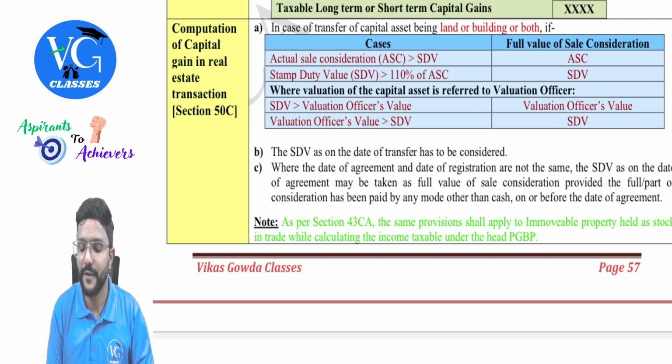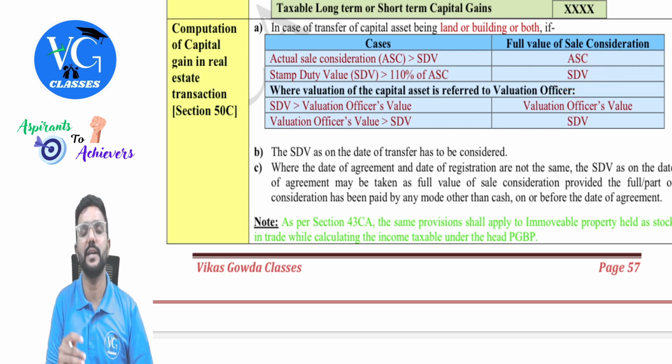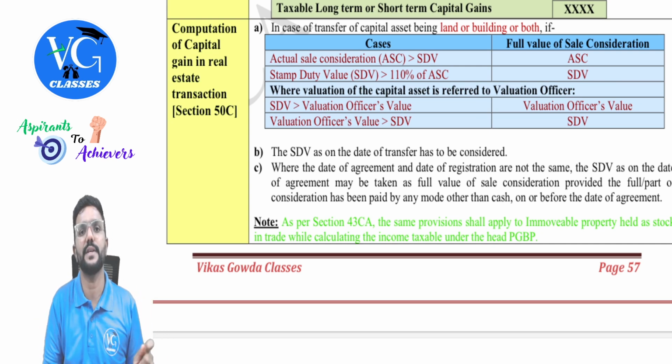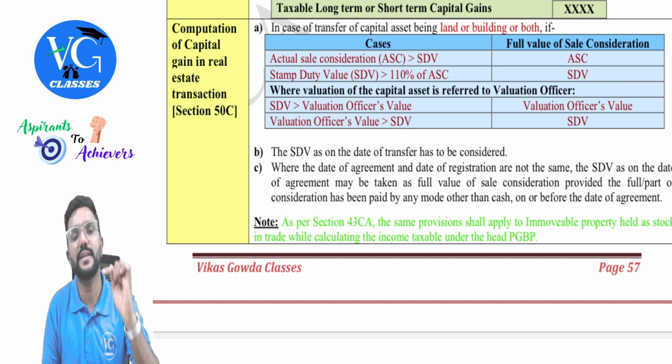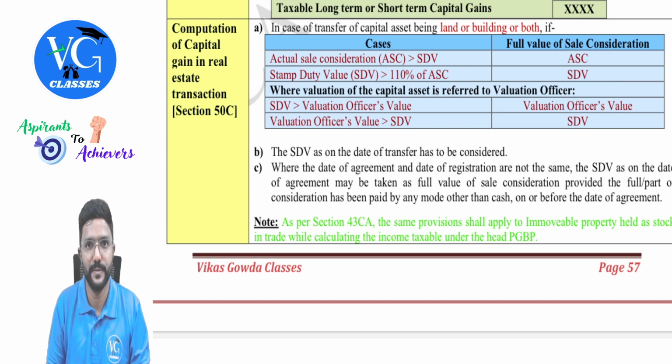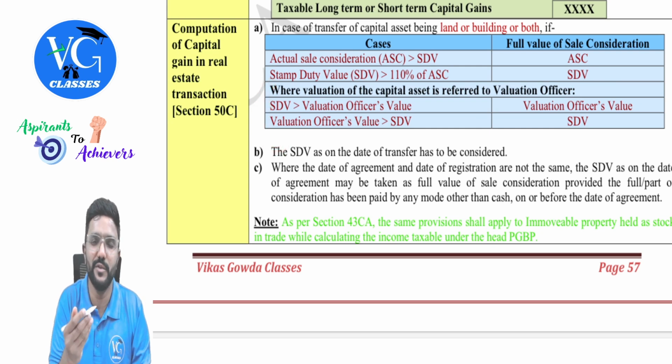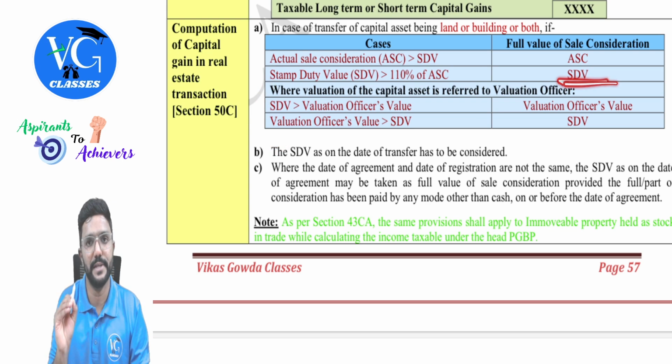And if the assessee is objecting, telling, no sir, my property value is less than that, and requests it, the assessing officer can refer this case to the valuation officer. This might not be there always. If at all it is given in the question, you will consider it. If not, you will stop here only, guys.